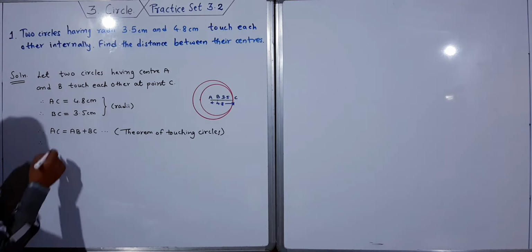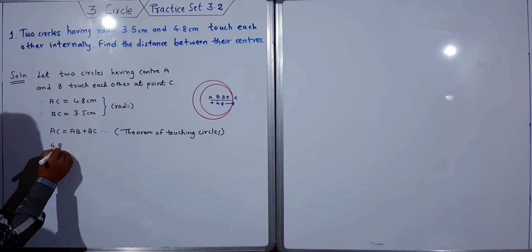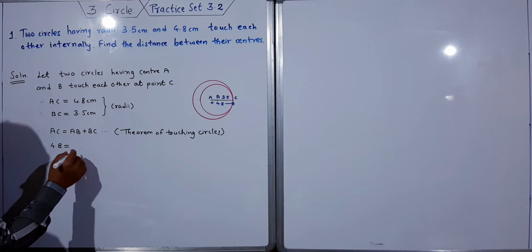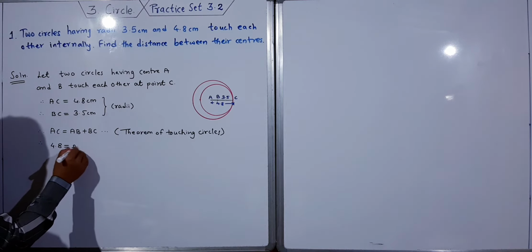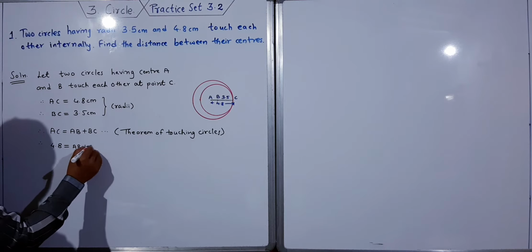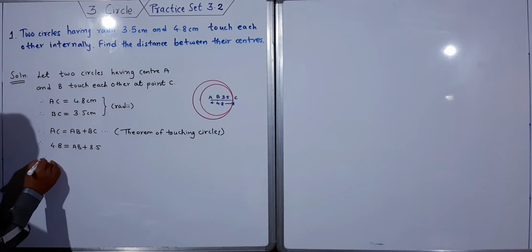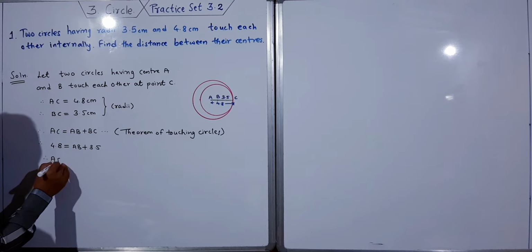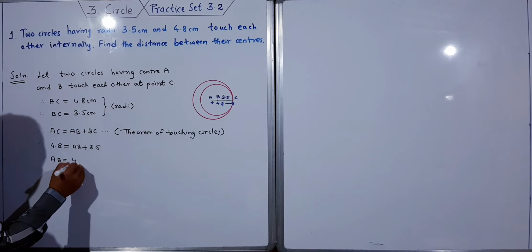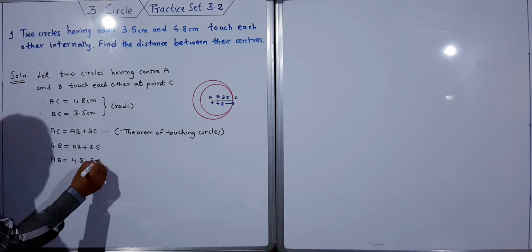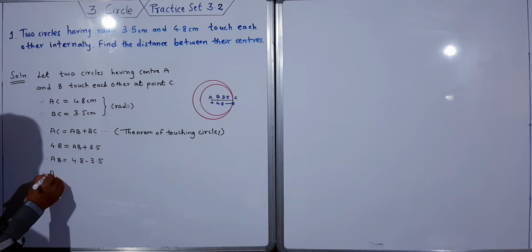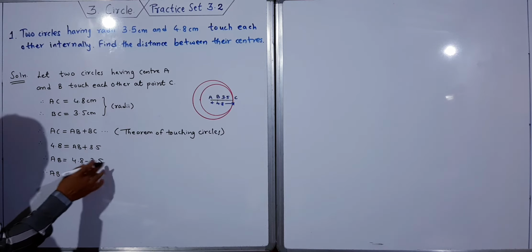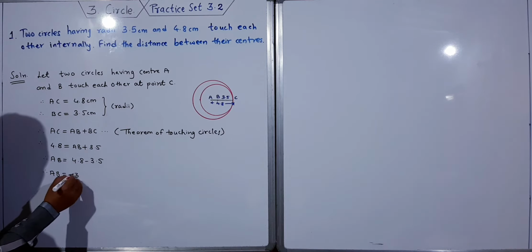AC is given as 4.8. Therefore AB I need to find, and BC is 3.5. Therefore AB is equal to 4.8 minus 3.5. What is 8 minus 5? It is 3, and 3 minus 4, it is 1.